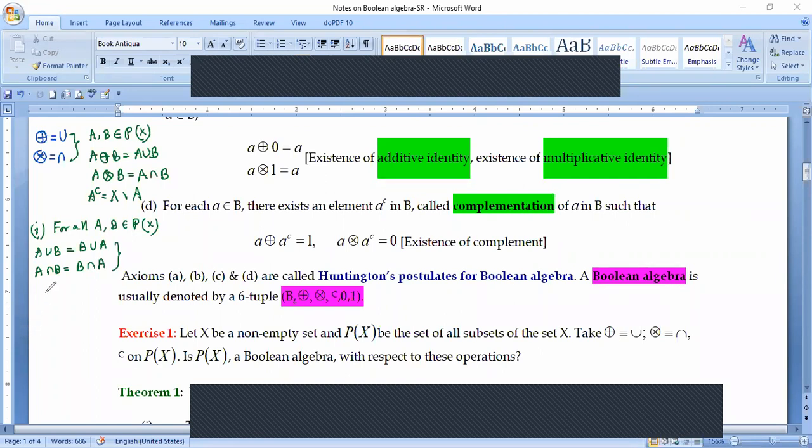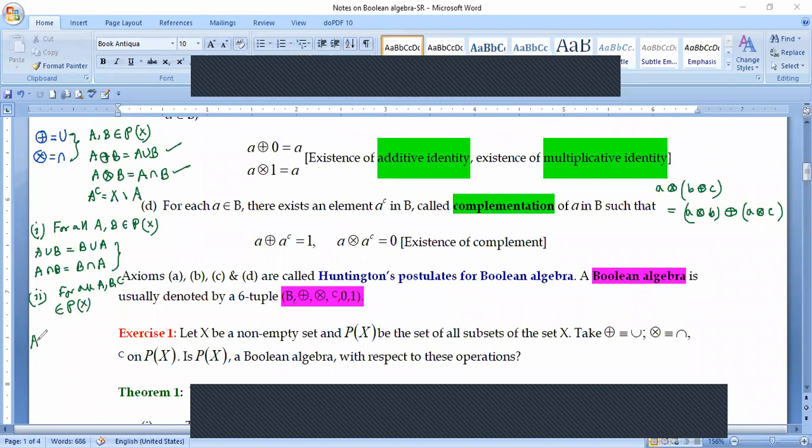Now second comes the distributive property. Remember that A plus B is A union B and A cross B is A intersection B. The typical distributive property was like this: A cross B plus C means A cross B plus A cross C. So I'm going to prove this first of all. First of all, let me consider three sets, for all A, B, C belonging to Px.